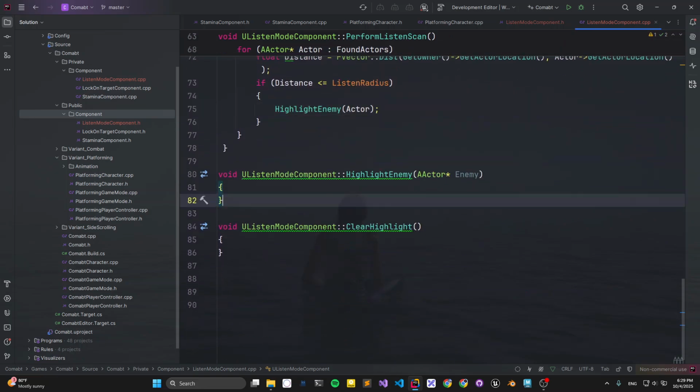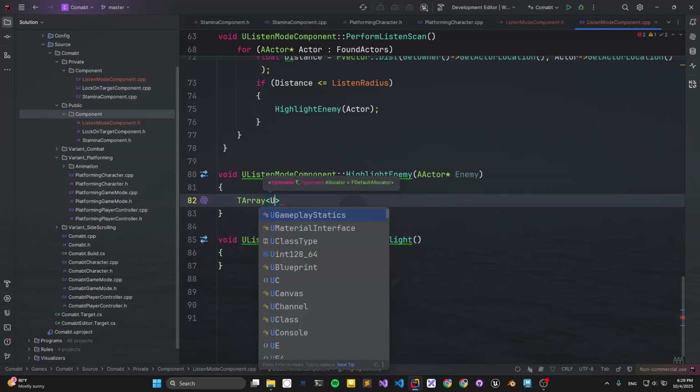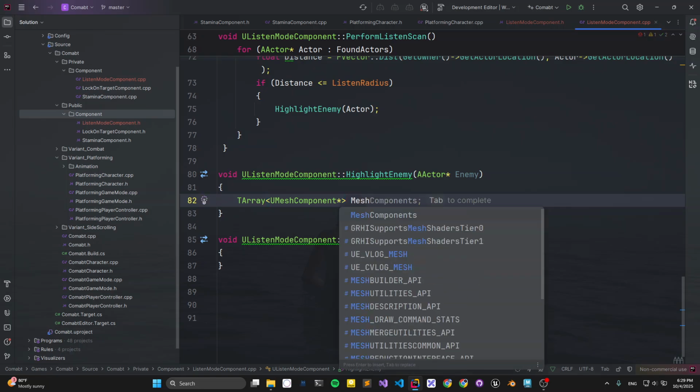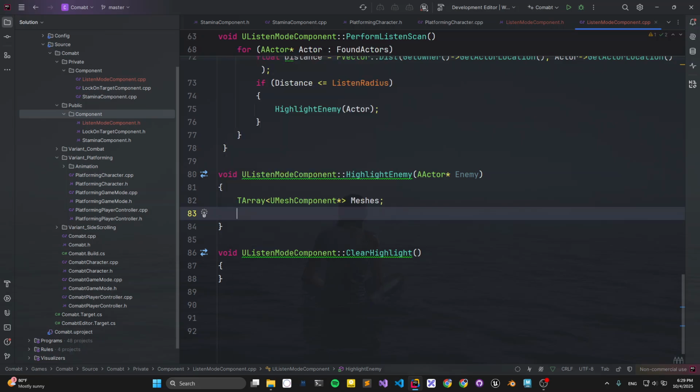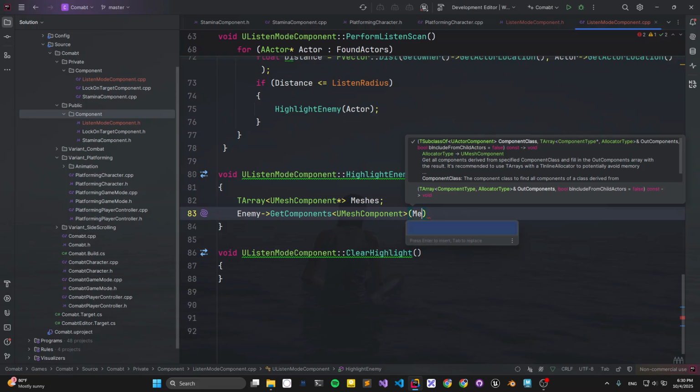In the highlight enemy, we want to get the enemy mesh, and then set the processing volume, because in that kind of highlight material, I have some special value to set the highlight value. Then you are setting the custom depth on the character, and get the mesh component of the enemy, and get components, mesh component passing mesh.